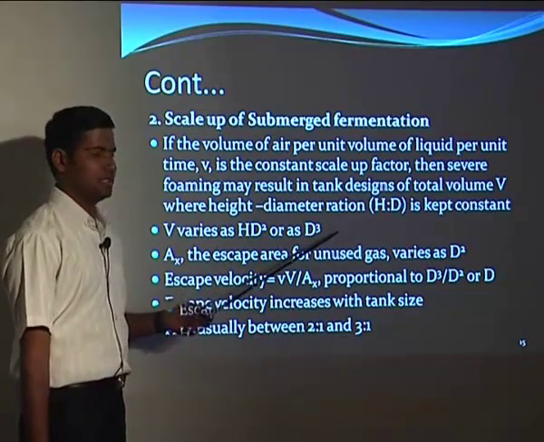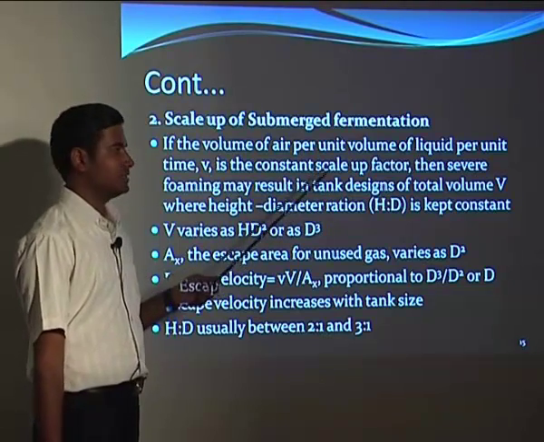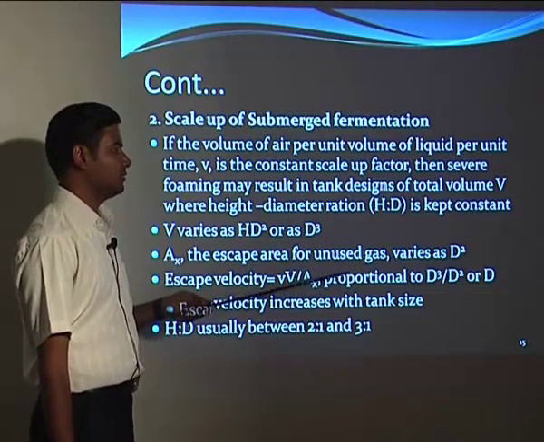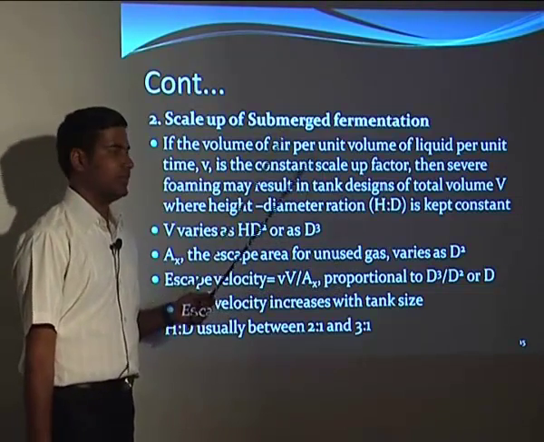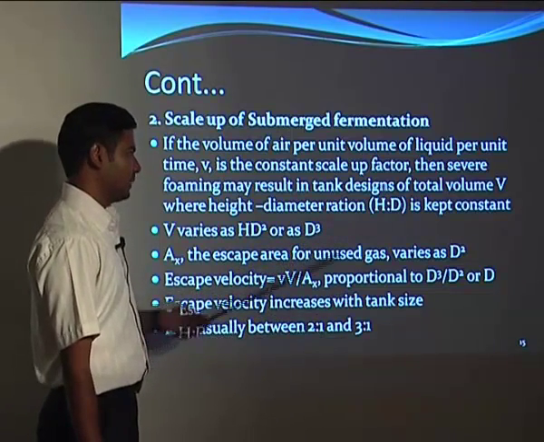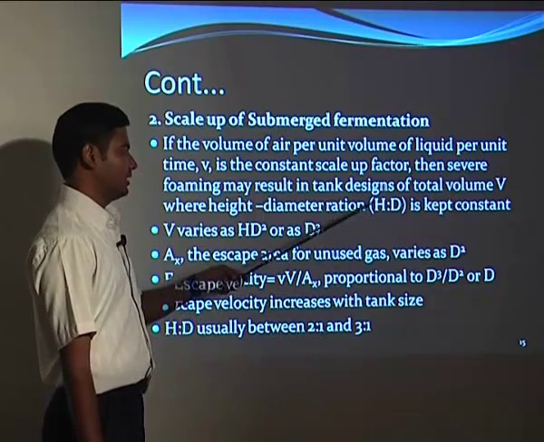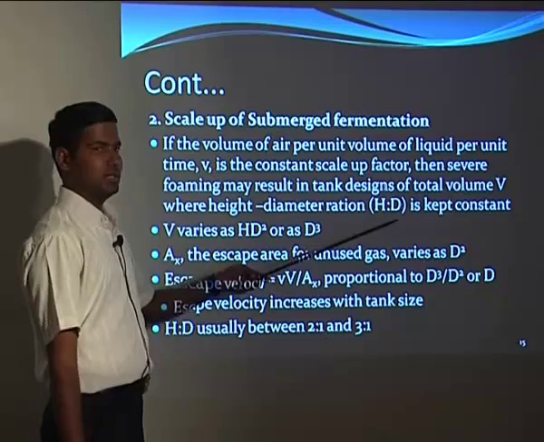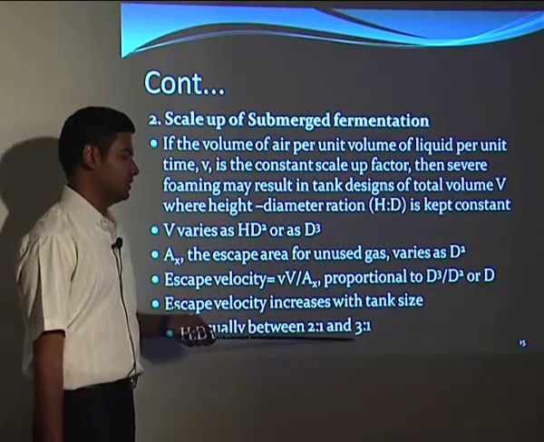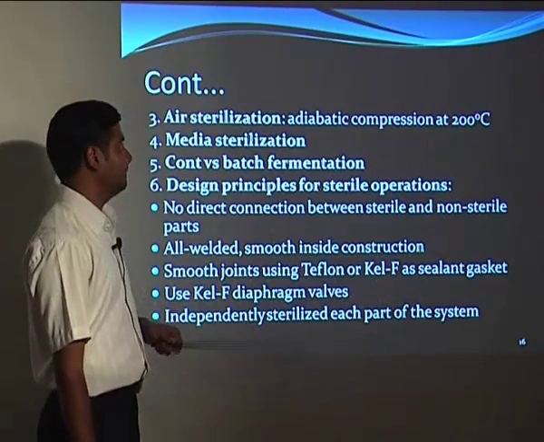So always if you see the fermentation tank, there is always a space kept between, so the unused gases can go out. Otherwise it will build up pressure and it will affect the fermentation very badly. Here the ratio is generally 2:1, meaning height to diameter is 2:1, so the height is almost double the diameter of the tank. And generally, if you see the shape of this, it is always cylindrical.